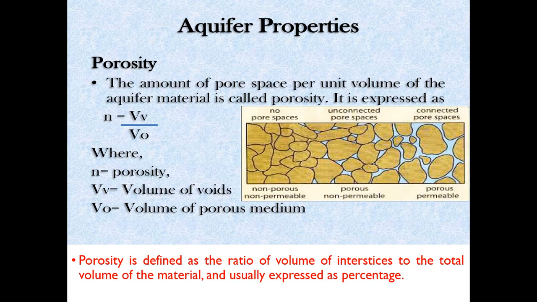So this is regarding porosity. Here you will find a certain amount of porosity, still as the voids are not interconnected, there will be no permeability of water. So porosity is defined as the ratio of volume of interstices to the total volume of material, usually expressed as a percentage. Sometimes though porosity is more, you will not find a permeable material.